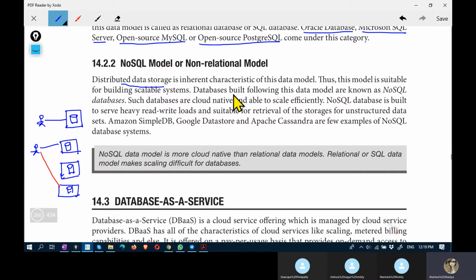And then a database is built following this data model. Which data model? The distributed data model, known as NoSQL databases, and it is cloud native and scales efficiently. All right, so it is useful for heavy read-write loads and for retrieval and storage of unstructured data. Examples are Amazon SimpleDB, Google Data Store, Apache Cassandra. These are examples of NoSQL database systems.